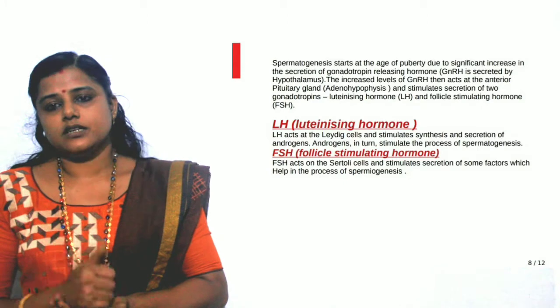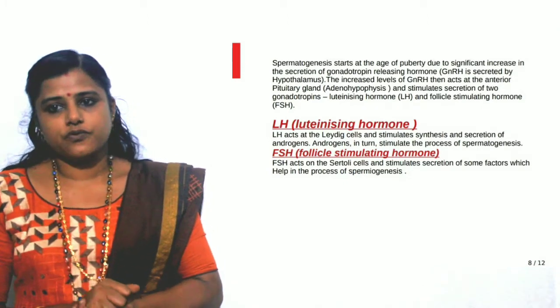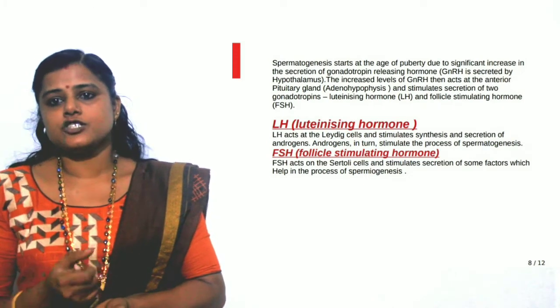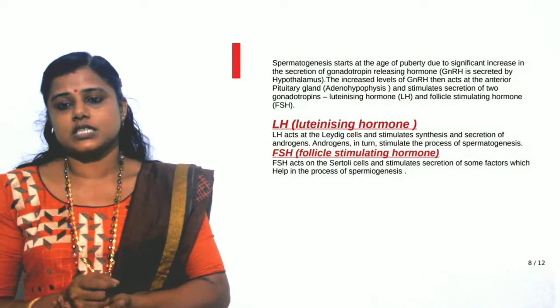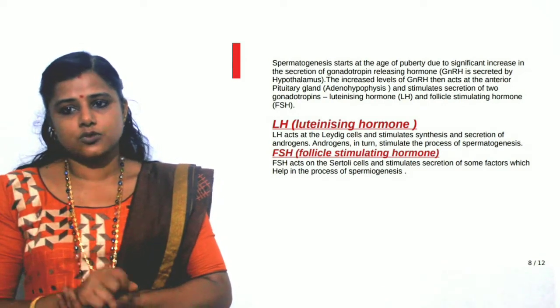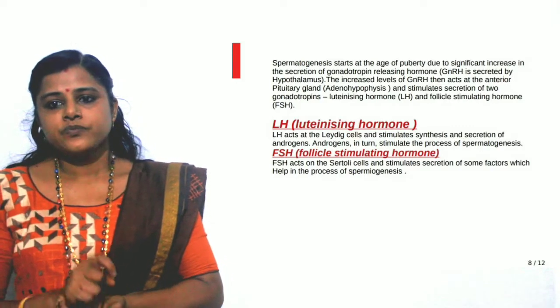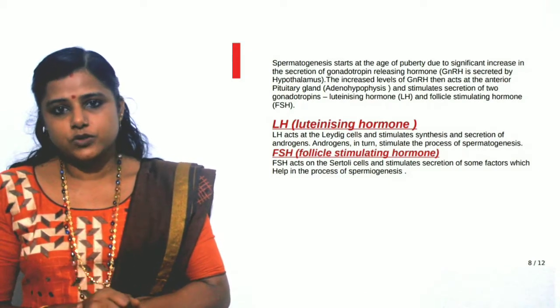Then the second hormone released by the anterior pituitary is the FSH or follicle stimulating hormone, and this FSH acts on the Sertoli cells, that is the nourishing cells, and stimulates the secretion of some factors which are helpful in the process of spermiogenesis.